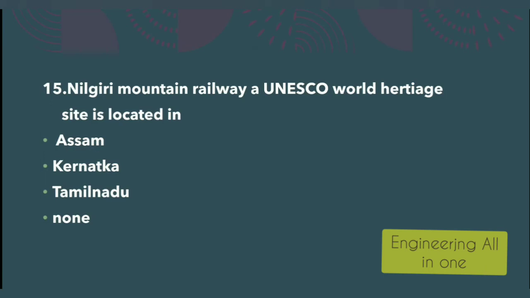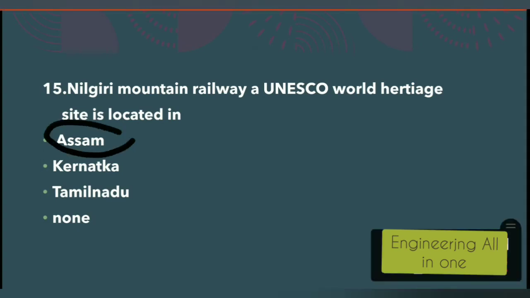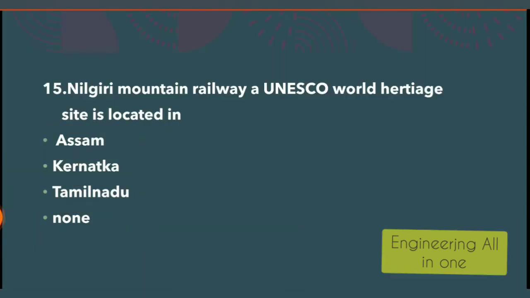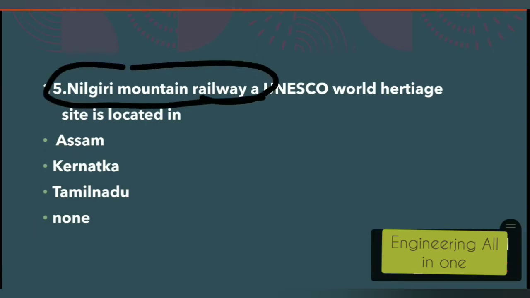Now see 15th question. Nilgiri mountain railway, a UNESCO World Heritage Site, is located in Assam, Karnataka, Tamil Nadu, or none. So the four options are given. Nilgiri mountain railway are located in. The right option to this question is option number 2nd, Tamil Nadu.